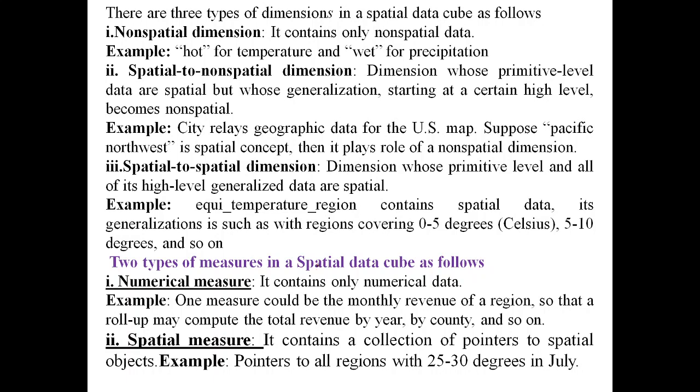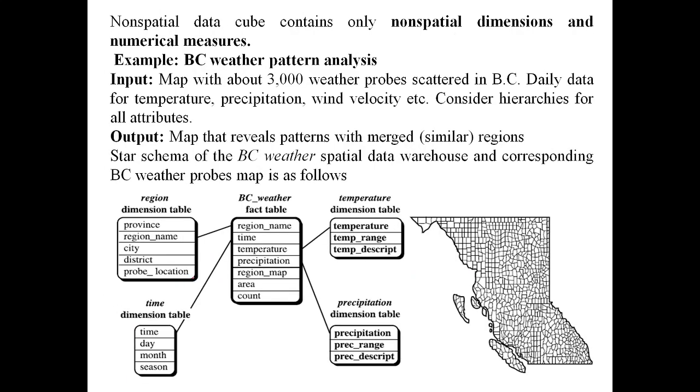You can take an example like India having 30 states, which you again divide into a number of regions. You contain the revenue of a particular region, which you combine with the district, combined into a particular state, then coming to the country. Then there are spatial measures, where you are going to collect the pointers of spatial objects. And we are going to have non-spatial data cubes, containing non-spatial dimensions and numeric measures.